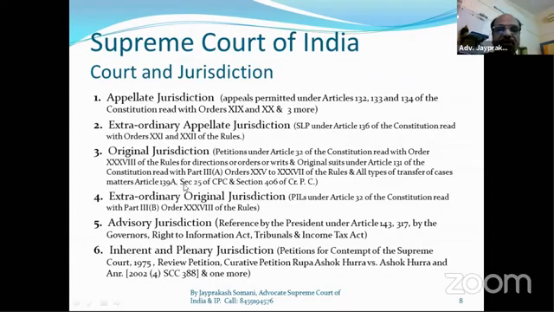Under extraordinary jurisdiction, we have already seen public interest litigations. And advisory jurisdiction, that is a reference made by the President of India, governors, tribunals, income tax tribunals, under the Right of Information Act. And inherent and plenary jurisdiction means that after its judgment, the Supreme Court can review its own judgment.